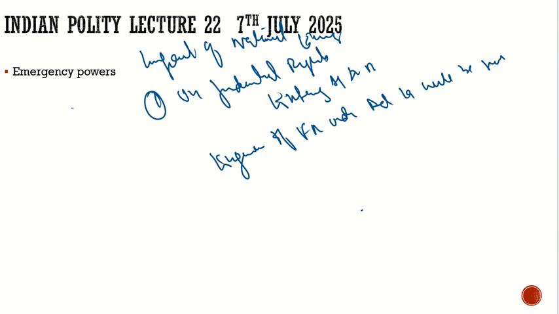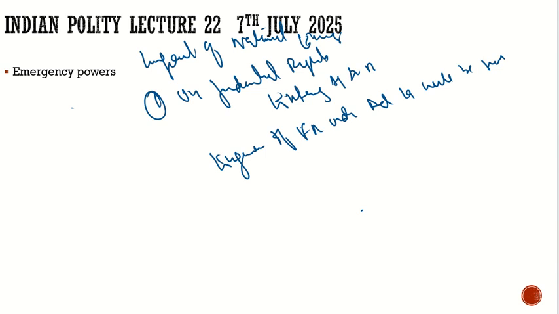If this article is not available to you, if this right is not available to you, you cannot go to court for that under the external emergency. And it is very much understood, it is very much justified. For example, if there is external aggression, there are bombs going on, and you will not be allowed to come together at some place and protest there, it will impact your security itself.